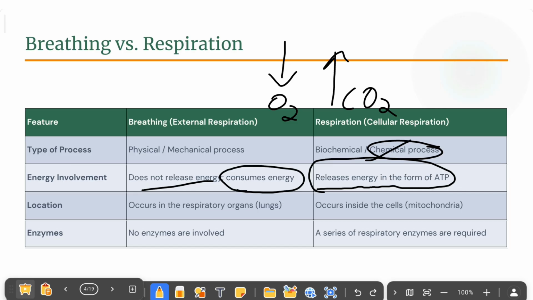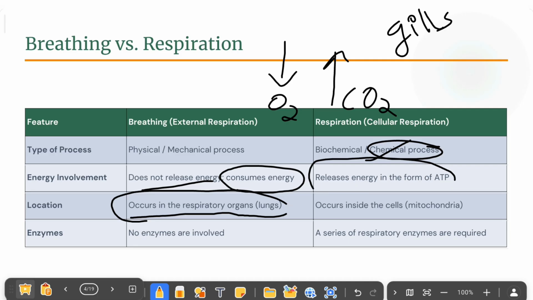Next, breathing happens inside our respiratory organs. For example, for us it is the lungs, and for aquatic animals like fishes, it is inside the gills. Respiration happens inside our cells, especially in the mitochondria, and that place will change according to the type of respiration.